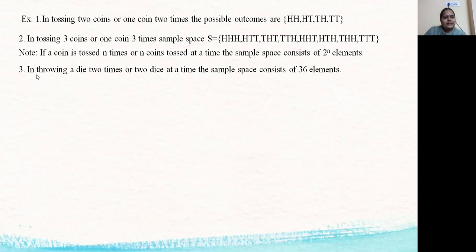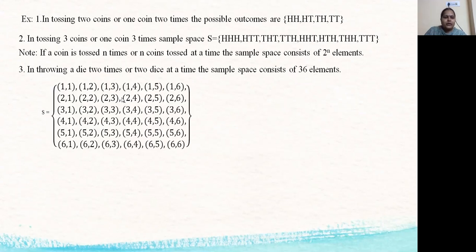Now another example. In throwing a die two times or two dice at a time, the sample space consists of 36 elements, 6 power 2. So the sample space contains, see, on one die you can get 1, on the other die also we get 1. So that is one outcome. On the first die we get 1, on the second die 2. Again first die 1, second die 3. Like that 1,4, 1,5, 1,6.